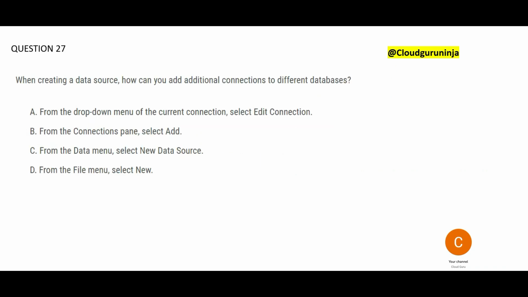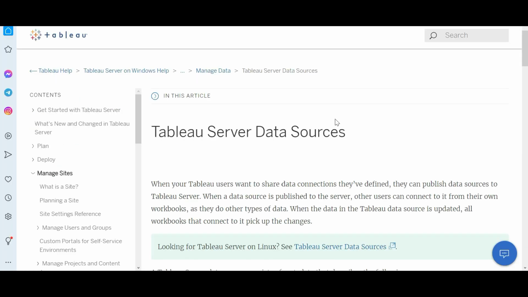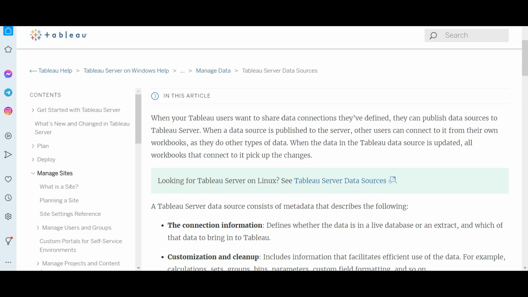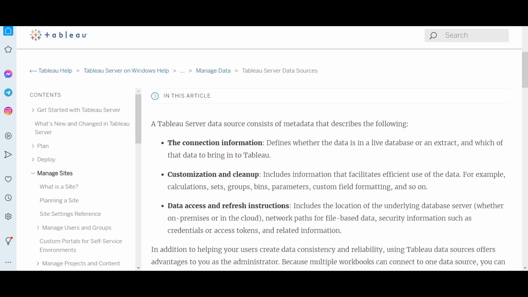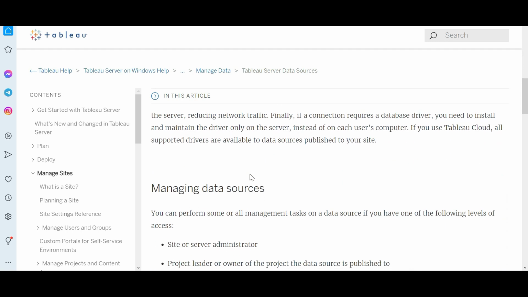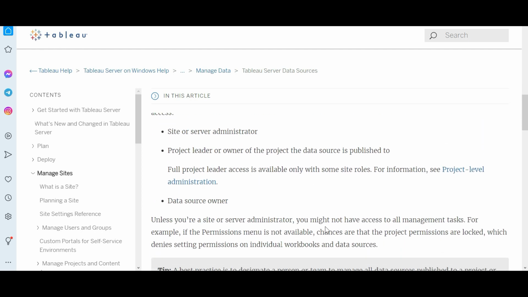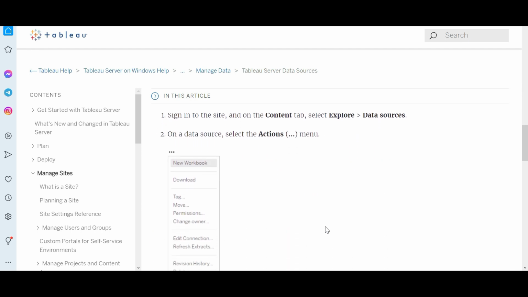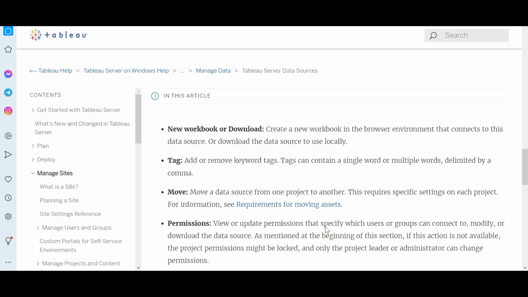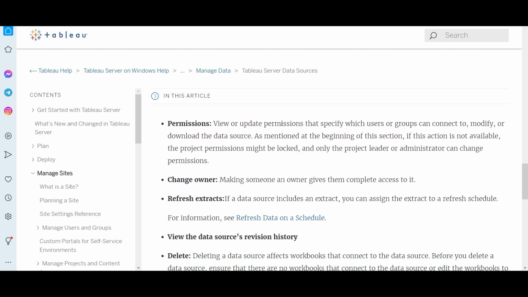Let us look at the next one. When you are creating a data source in Tableau, you can provide the connection information, customization, cleanup, and so on. There is a various set of data sources that can be connected. That is very important to understand. And as a best practice, you should try to use an extract and so on. This is about data.